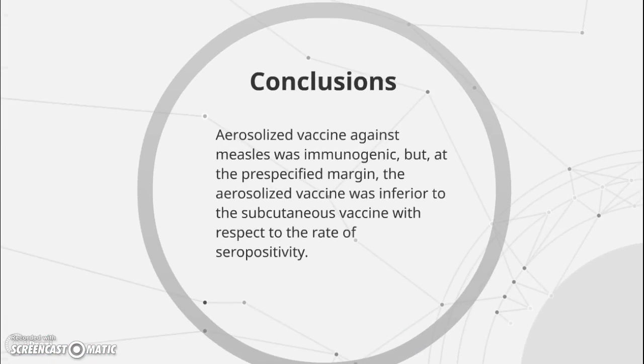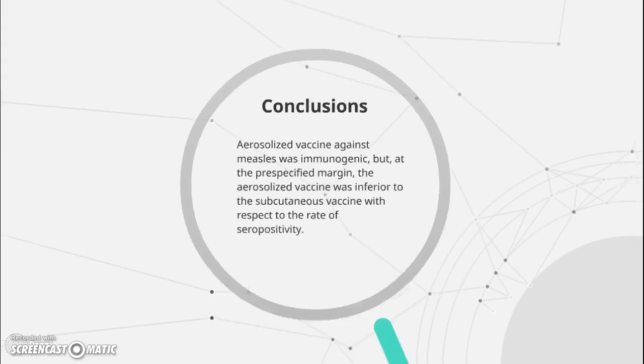Conclusion. Aerosolized vaccine against measles was immunogenic, but at the pre-specified margin, the aerosolized vaccine was inferior to the subcutaneous vaccine with respect to the rate of seropositivity.